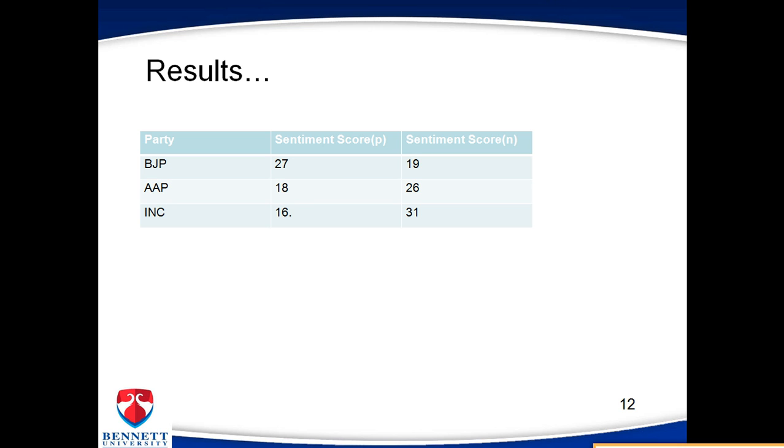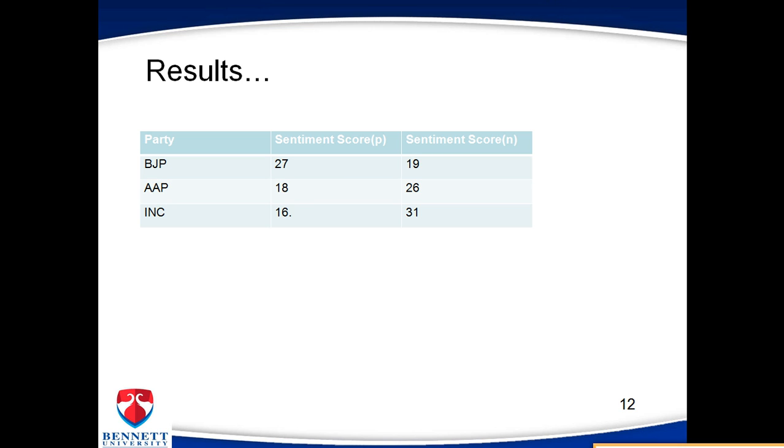And if we talk about the Indian National Congress, the negative sentiment scores are higher. So regarding people's opinion about these political parties, we can say that people's opinion is in favor of the BJP, and the other parties have to make their policies, or think about people's welfare in the coming election, so they can win.